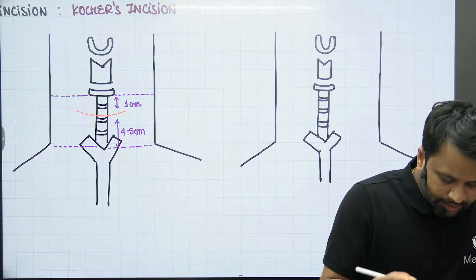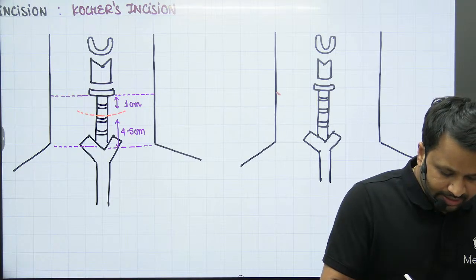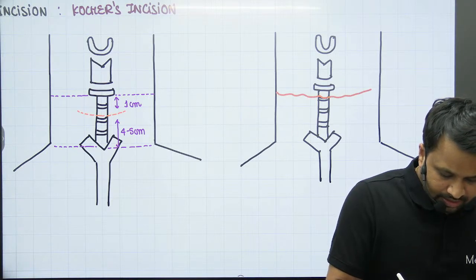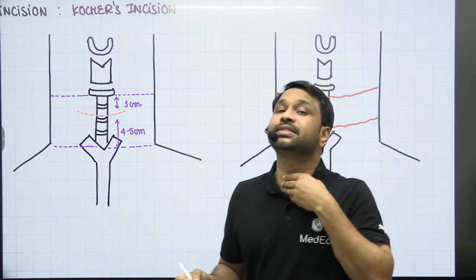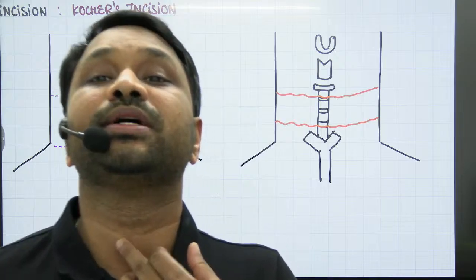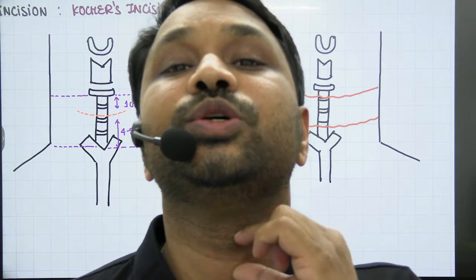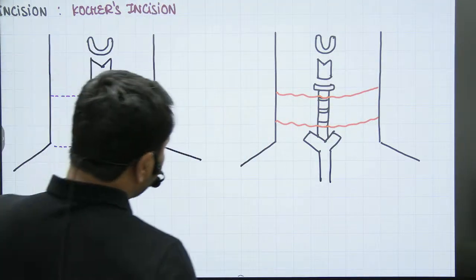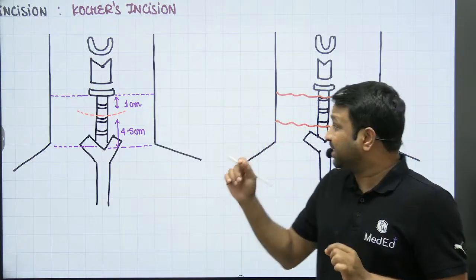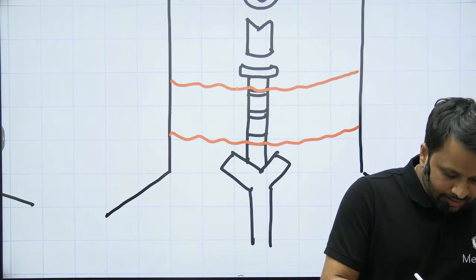Now, what we do is, if you see carefully, you will notice around 2 to 3 skin creases which are present in the neck. So there is a skin crease which is going to be present in this area. This is the normal skin crease you can see. There is one skin crease here, there's another skin crease here. There are 2 skin creases which are usually found in every single person. Now, the skin crease closest to the cricoid cartilage, this is where I am going to plan my incision, in the skin crease itself.